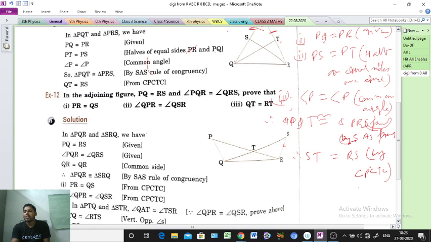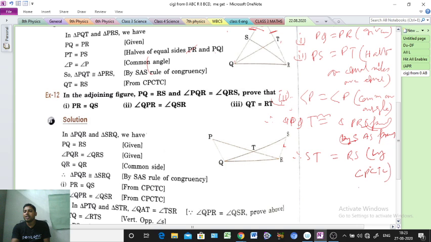Two angles are equal. Which two angles? That is point number 2. Angle PQR means this angle. Write it here: angle PQR equal to angle QRS, means angle R. That one is also given in the question.